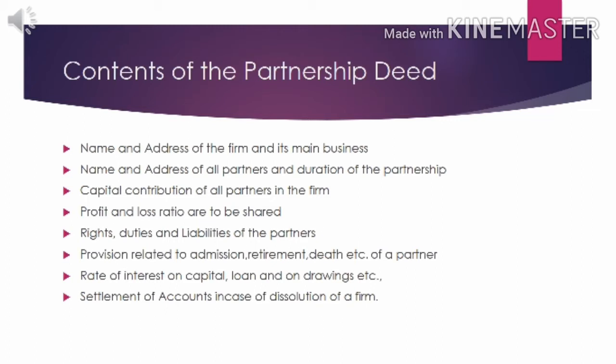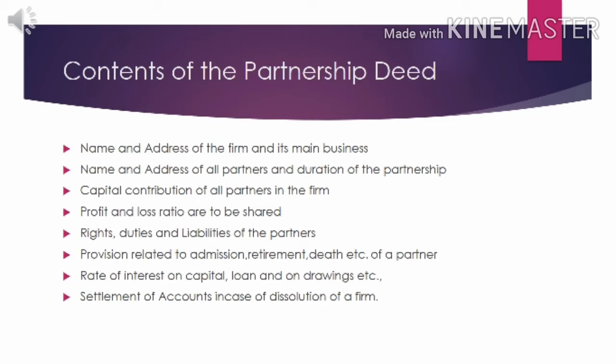In the partnership deed, they have to mention the ratio in which they are going to share profit. Next, another important point is the rights, duties and liabilities of the partners. Partners have to write down each partner's rights, duties and liability towards the business, so they can avoid future disputes.